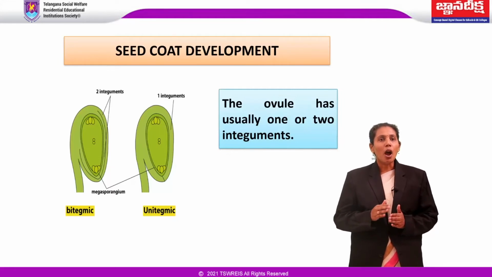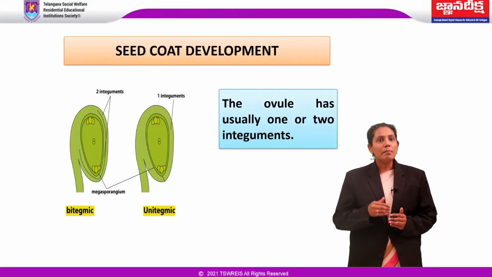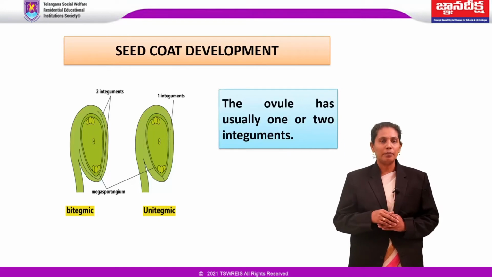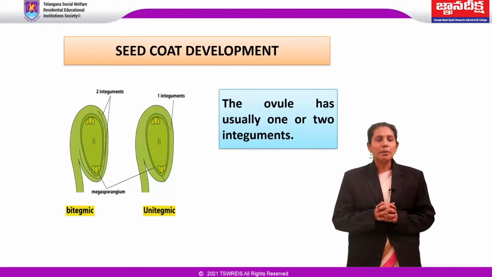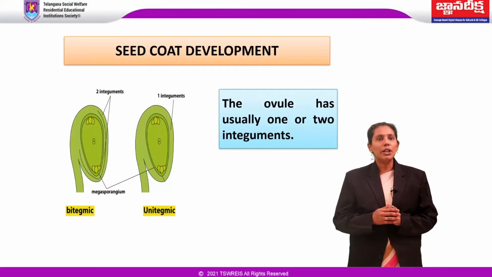Seeds in which the outer part of the outer integument constitutes the mechanical layer are designated exotestal, and those having hardened inner portion are endotestal. Similarly, seeds with the outer part of the inner integument modified as sclerotic zone are exotegmic, and those with inner layers forming the protective sheath are endotegmic.